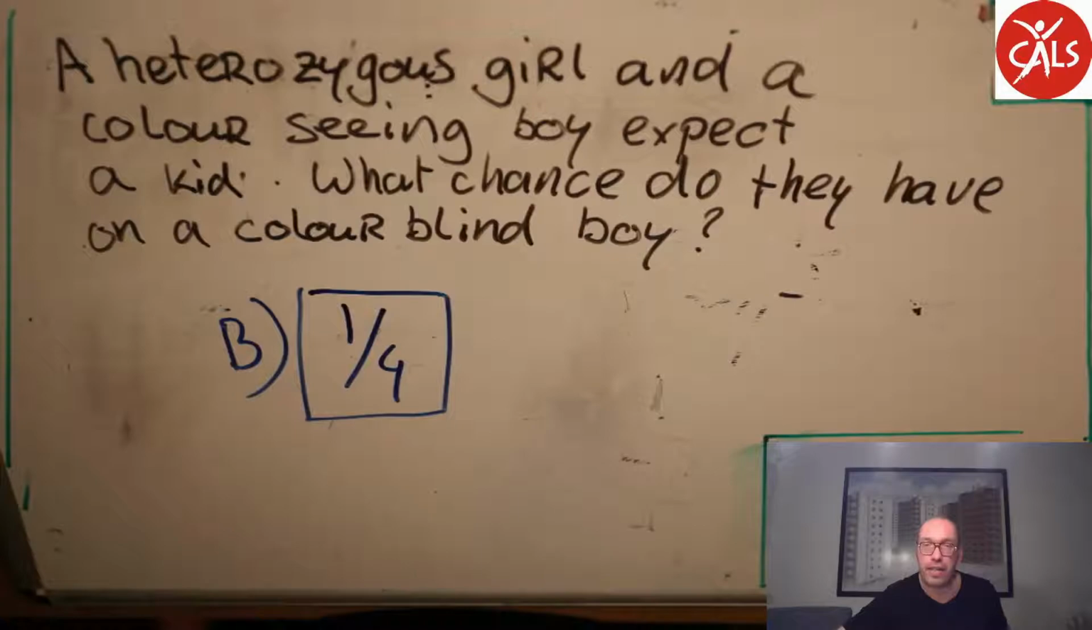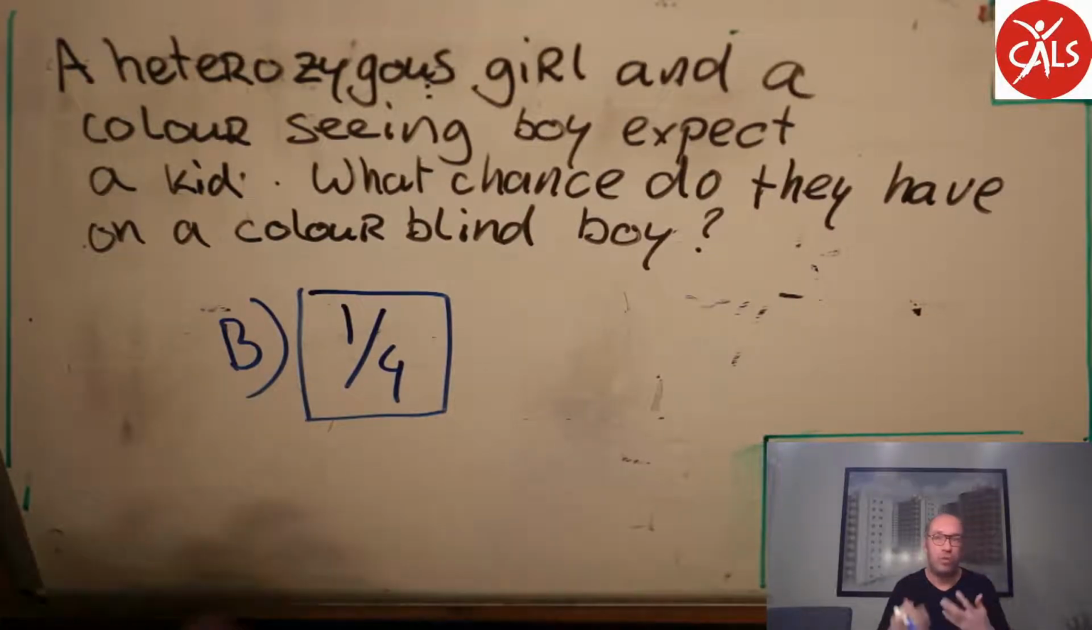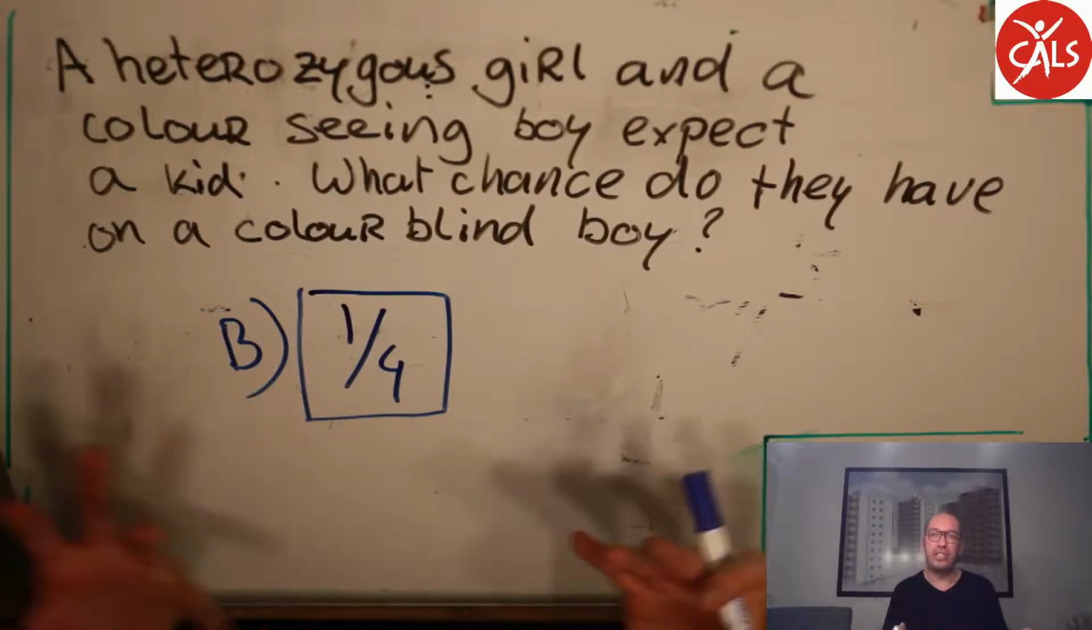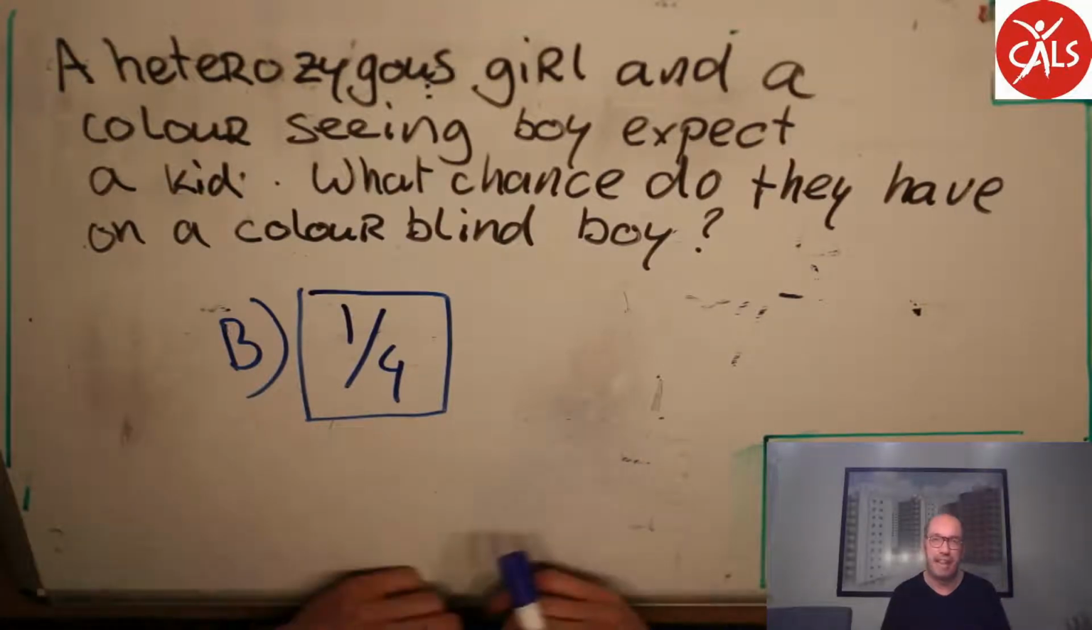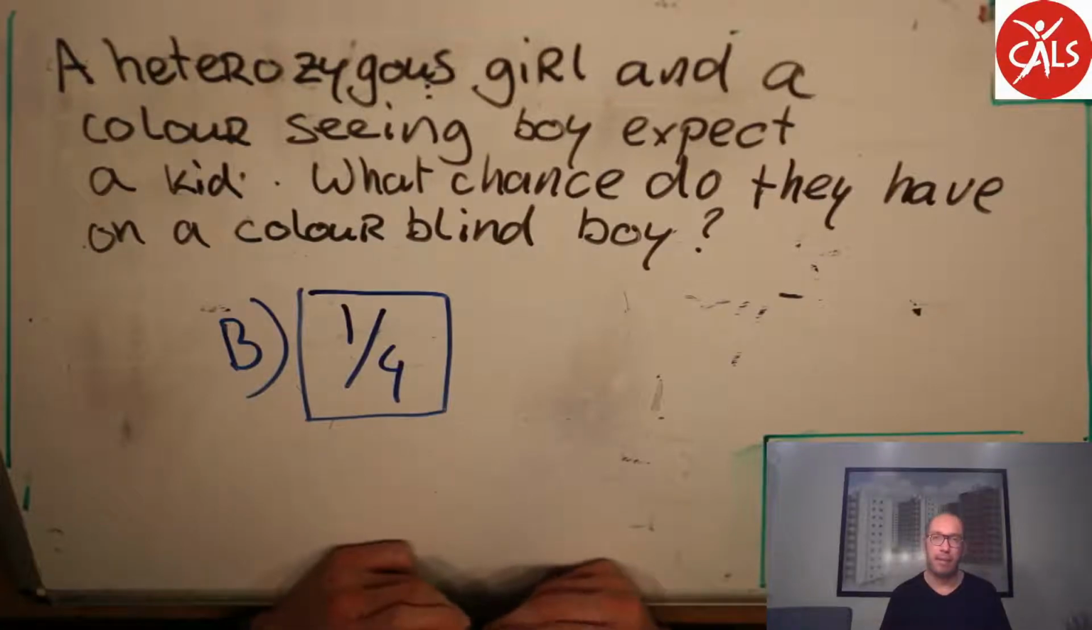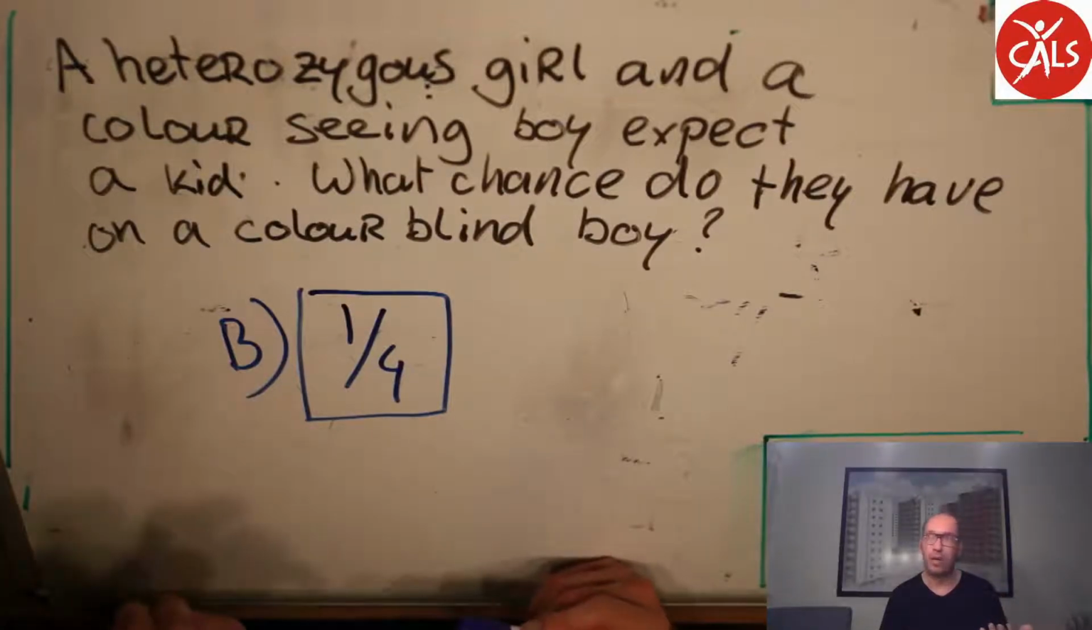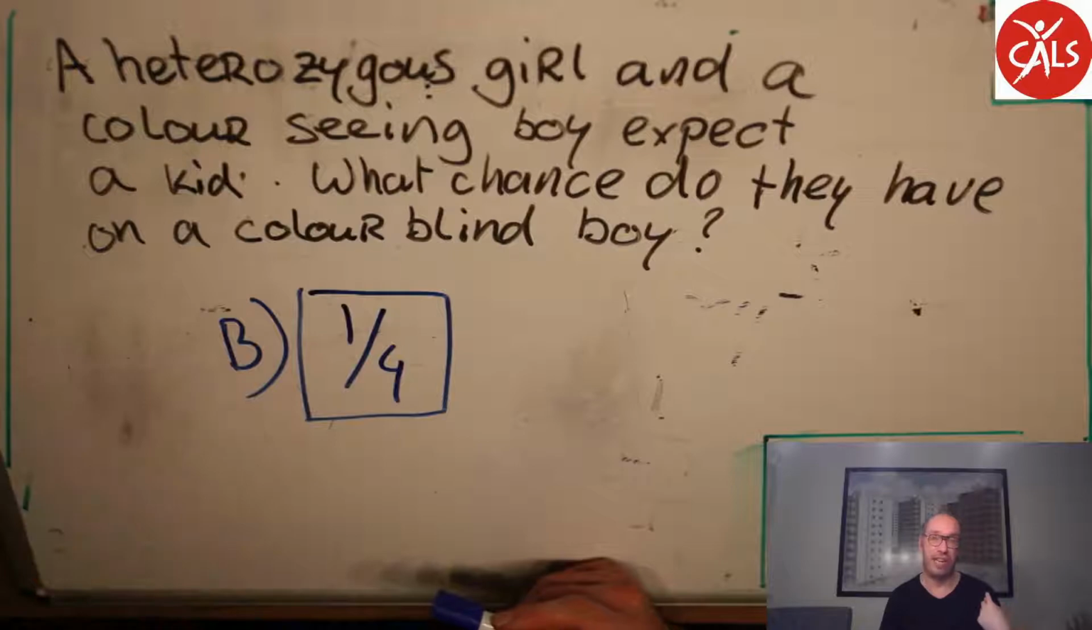The correct answer here is B, 1/4. Because this is sex-linked, you already divide on X and Y in the first crossing, so you don't have to mention the second crossing. If it was a normal monogenic trait, which is inherited, let's say eye color or so, what would be the chance of having a boy with blue eyes or straight hair?